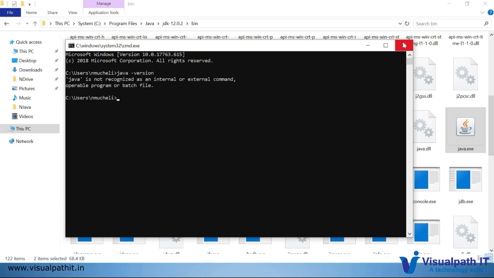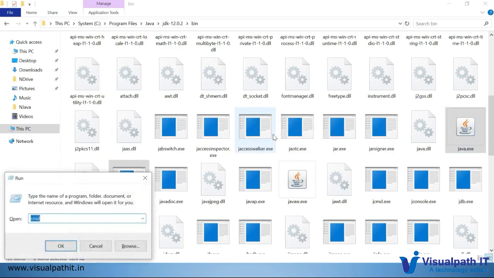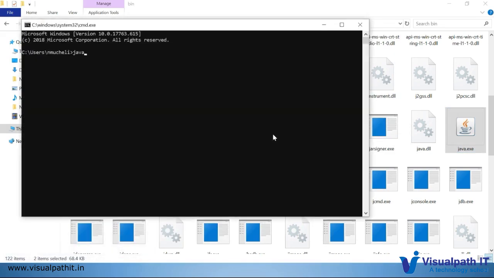So somehow we need to make it permanent, so that Java can run in any path, not only in this path. Suppose anytime I open the command prompt and type java -version, I'm expecting it to return the right version, and the setup has to be saved every time.